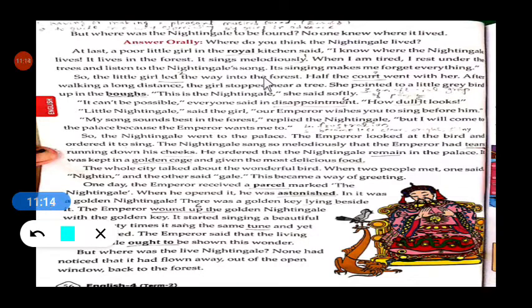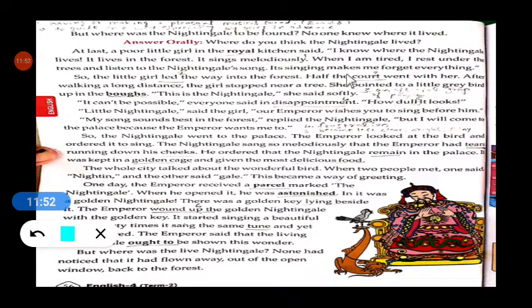See, then that poor little girl continued, when she is tired, when she is feeling bored, she used to sit under the trees and listen to the nightingale's song. Then she forgets all her problems, her troubles, her bad feelings, by listening to that nightingale's song.